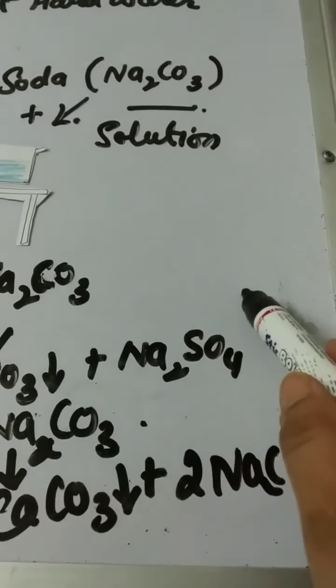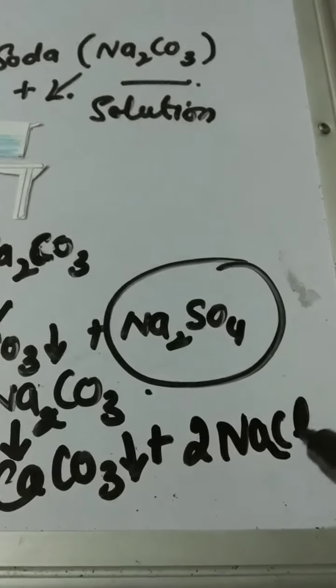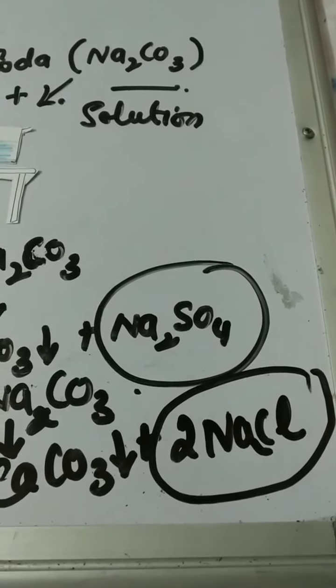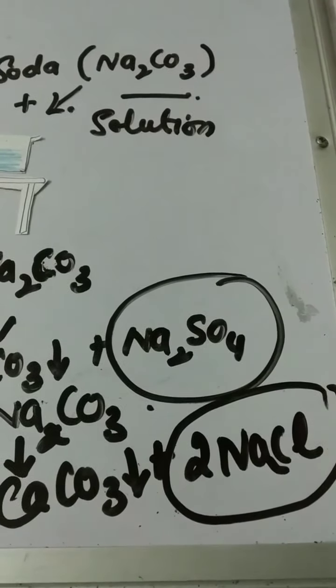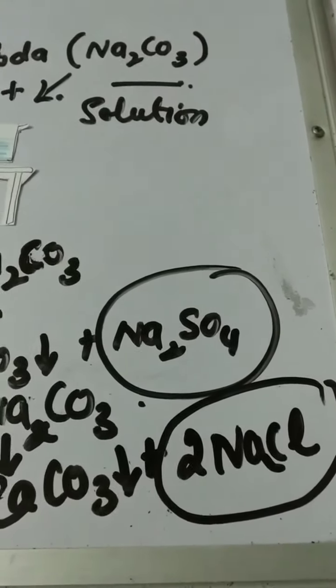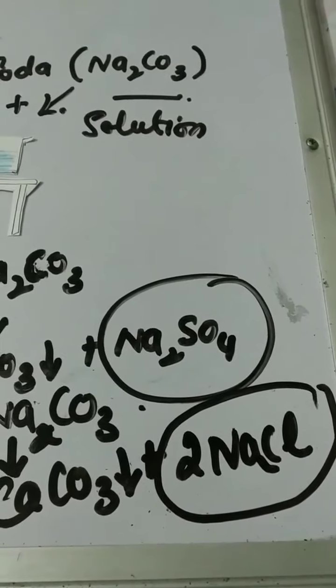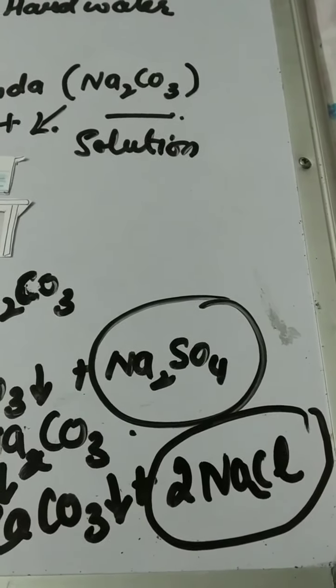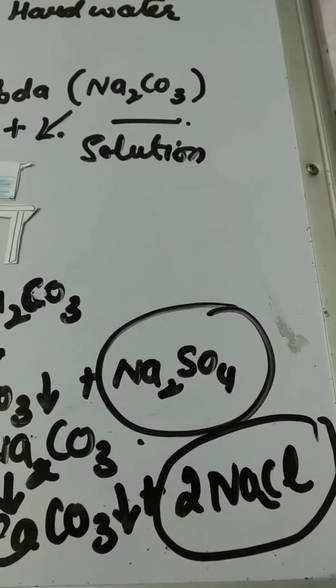Formation of sodium sulfate and sodium chloride will not make the water hard. We know when sodium and potassium salts are present in water, they do not make the water hard.